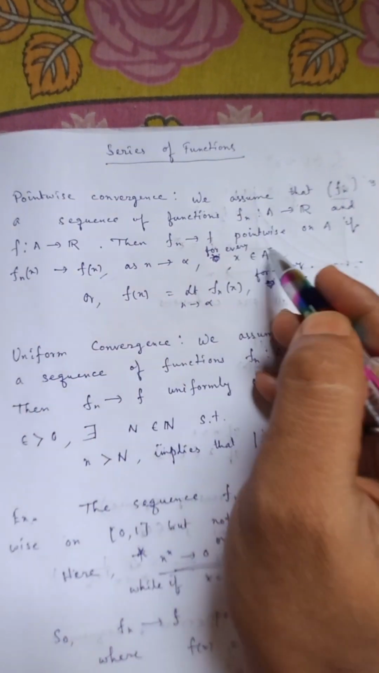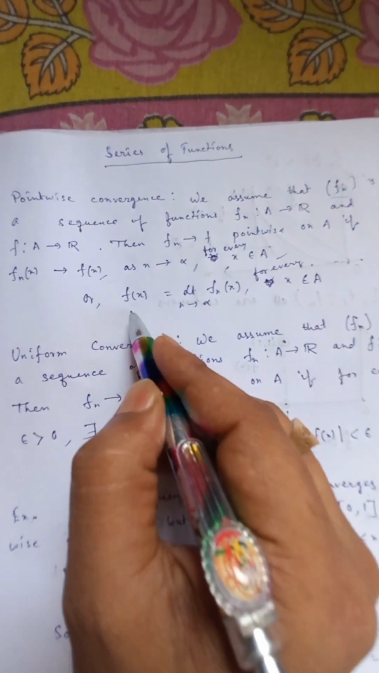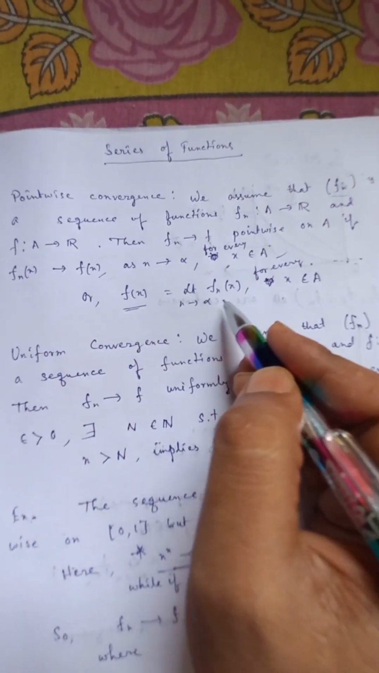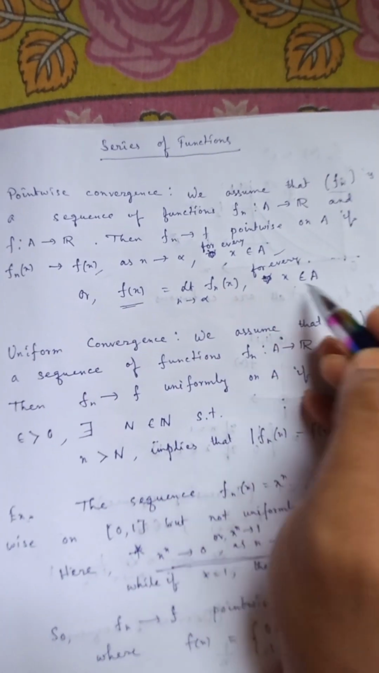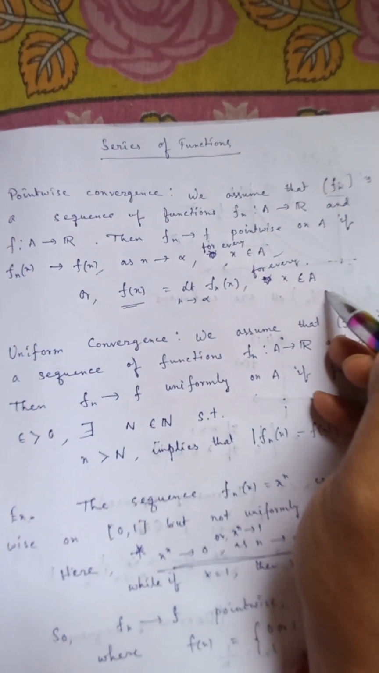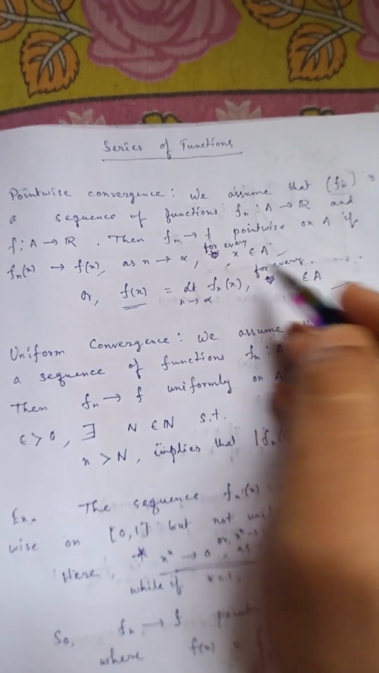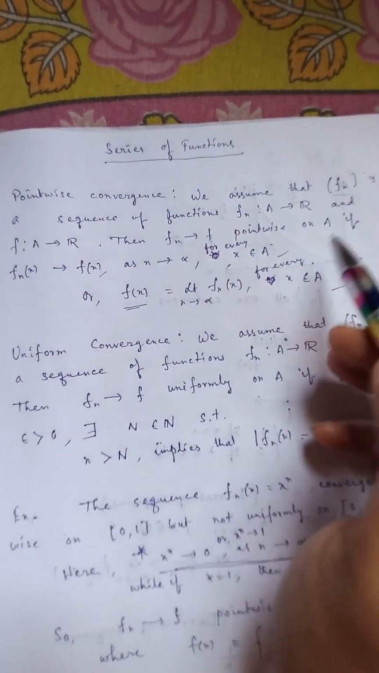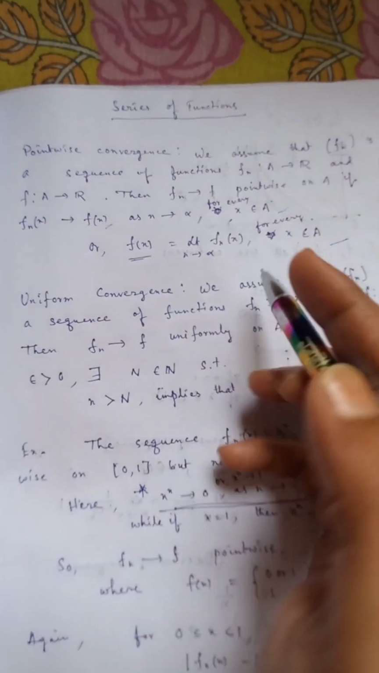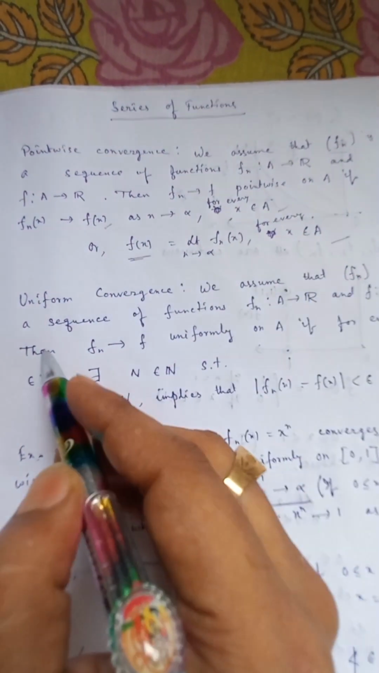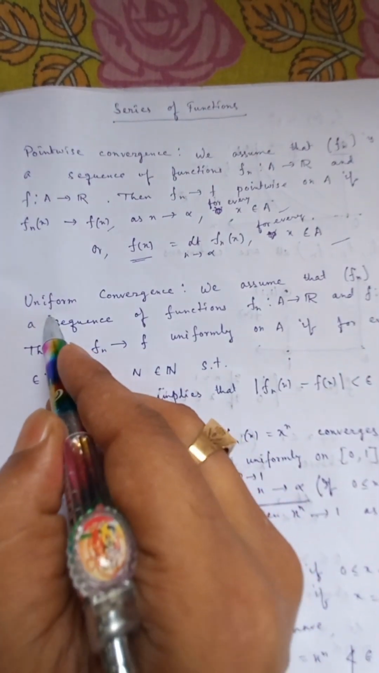So this is called pointwise convergence, means f(x) can be said to be the limit of fn(x) where n tends to infinity for every x belonging to the domain A. So this is the definition of pointwise convergence. Now I will discuss an example later. First I discuss uniform convergence.